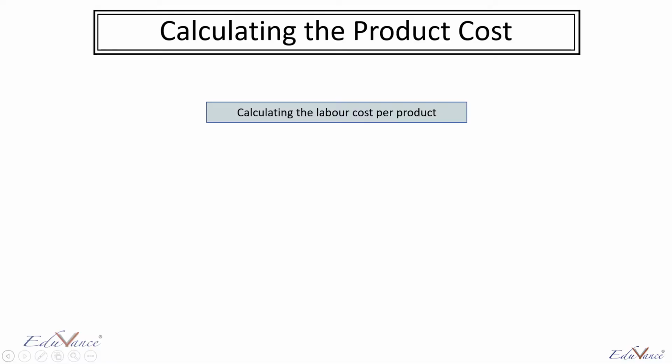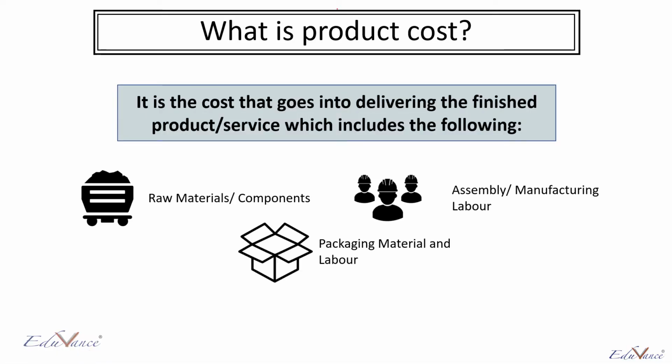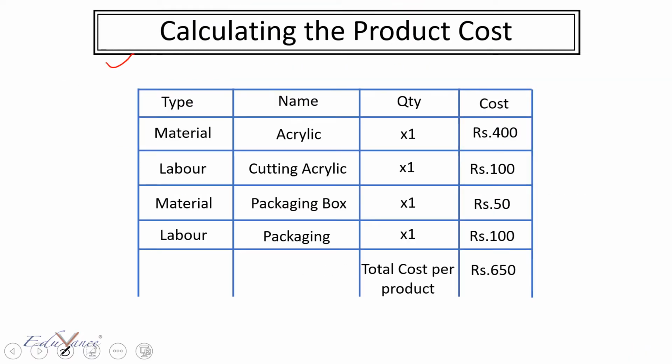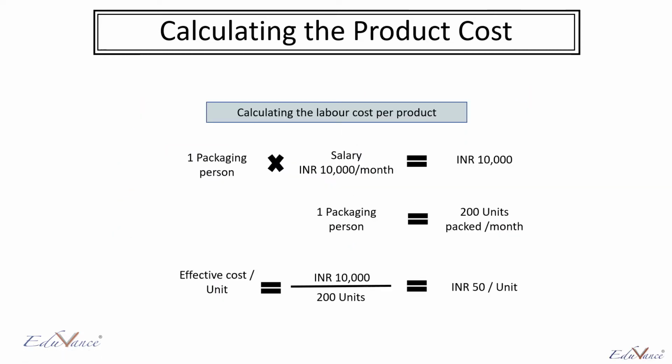So what have we seen till now? We have seen how to calculate the product cost, and specifically in each product we have raw materials, or what we call materials, and we have labor. We also saw how to calculate the product cost where we have the various components of the cost, and you have understood how to divide it into various types, whether it's material or labor, and based on that you arrive at the total cost. And last but not least, we saw how to calculate the labor cost as well. So these are the concepts that we've learned in this module.